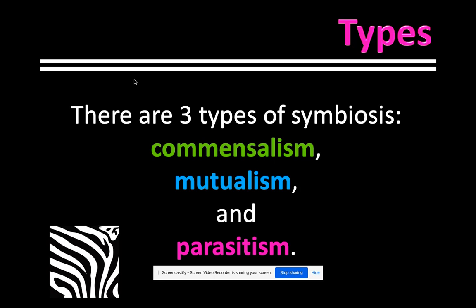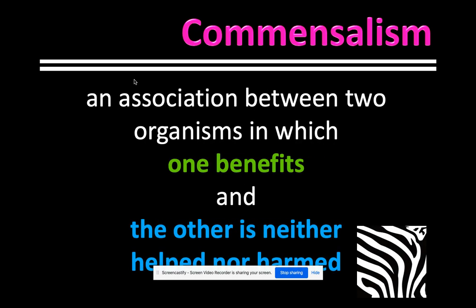Symbiosis is already a hard word. There are three types: commensalism, mutualism, and parasitism. We're going to start with commensalism.